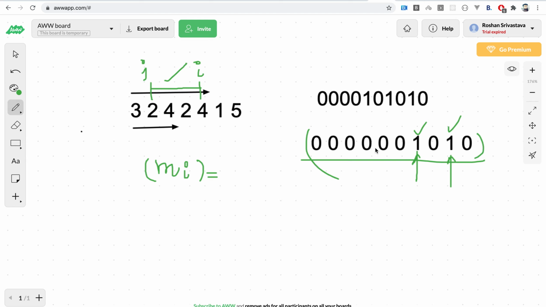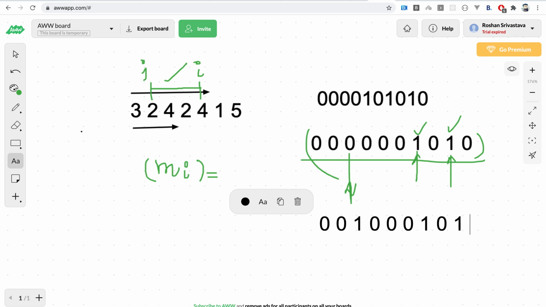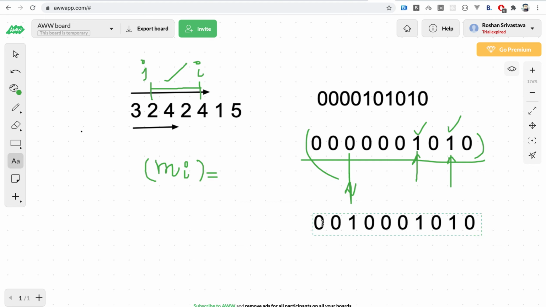So if we try to one by one switch off or flip the bits here, for example if we flip this bit, then we get a different mask, and now this one is 1 0 0 0 1 0 1 0. All right, so this is some other mask that we'll find.